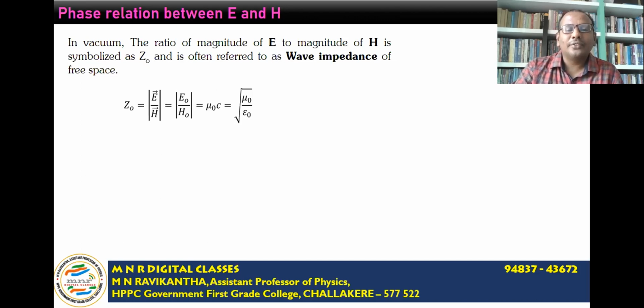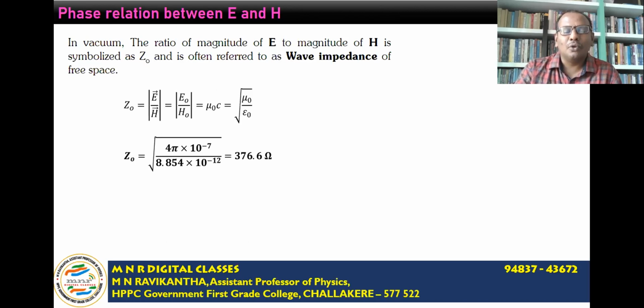Or using the value of c, 1 divided by root of mu naught epsilon naught, we get Z0 is equal to root of mu naught divided by epsilon naught. If you substitute the values of mu naught and epsilon naught, mu naught is 4 pi into 10 to the power of minus 7, epsilon naught is 8.854 into 10 to the power of minus 12. So this comes out to be 376.6 ohms.